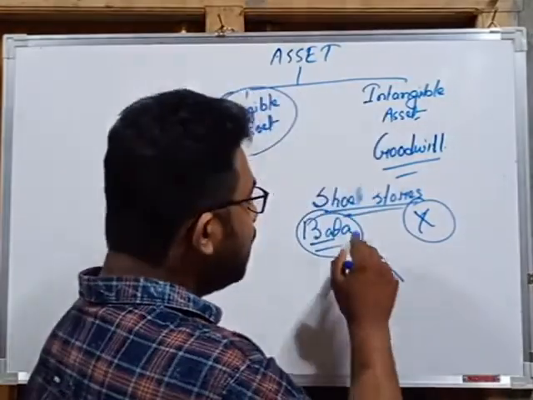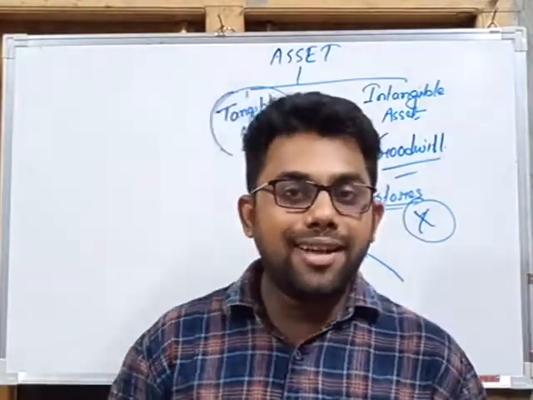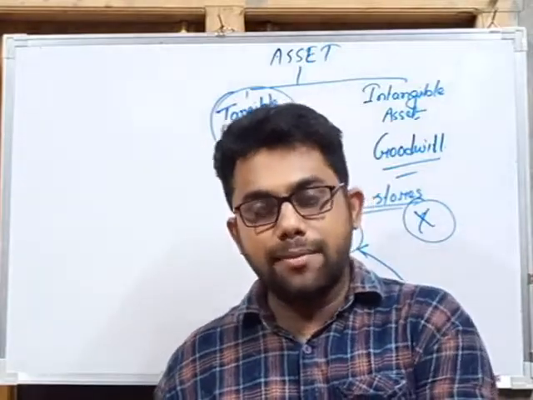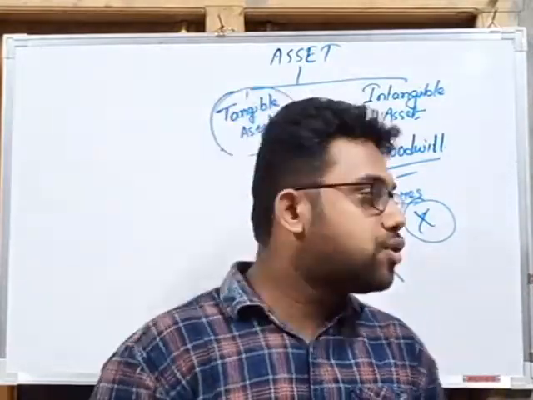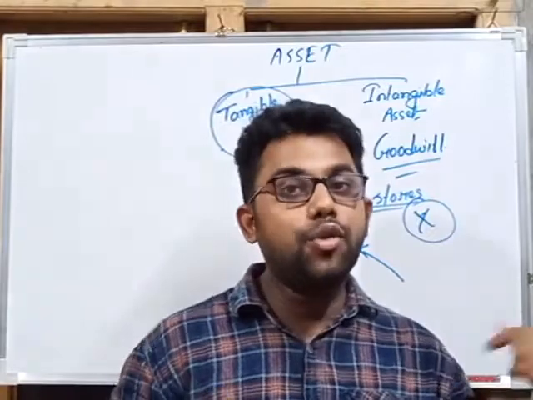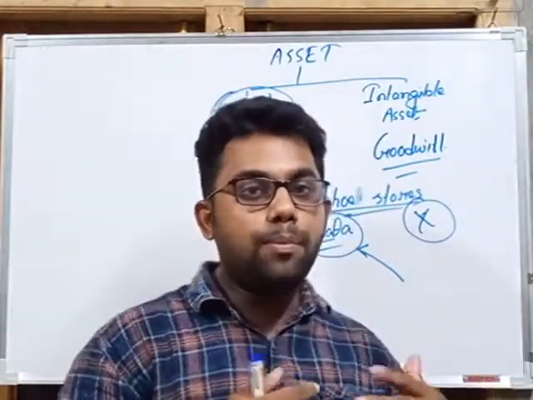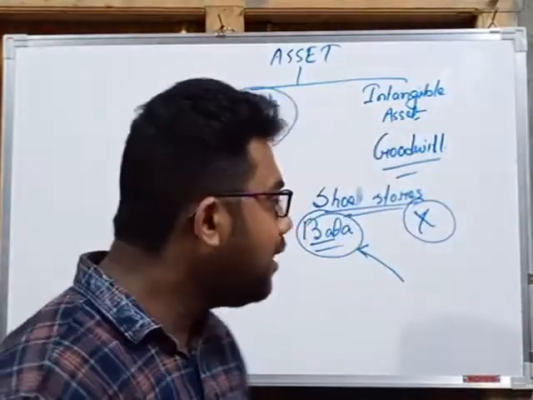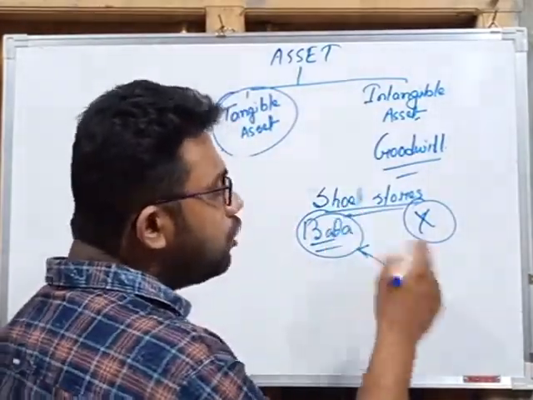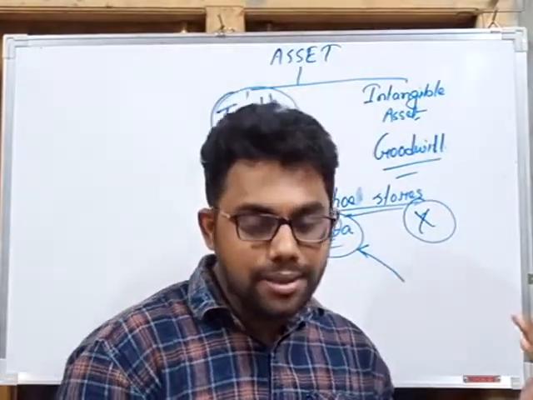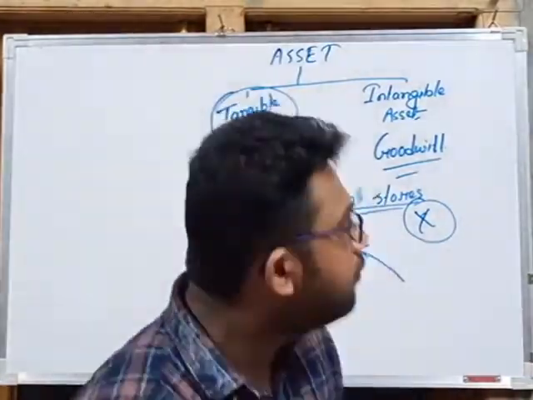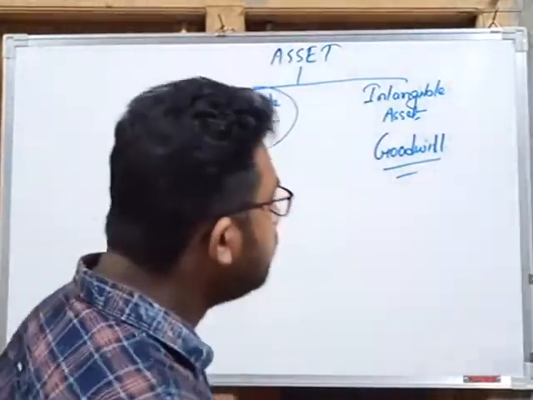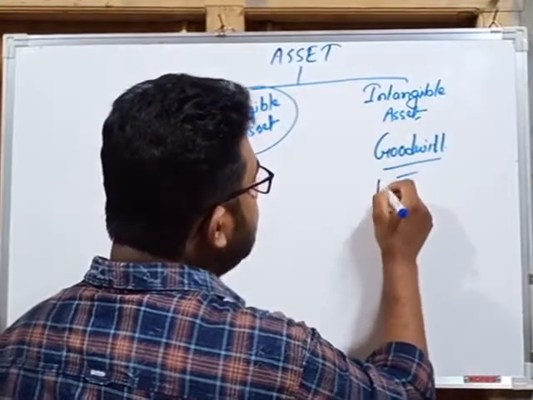And this goodwill we cannot see in Bata. We cannot see any type of goodwill like a big board or big physical characteristics. It cannot be seen or touched, but we can feel that Bata has goodwill, so more customers will go to Bata to purchase products. So Bata has goodwill, and goodwill means the name and fame of the business. So it is an important intangible asset for business.